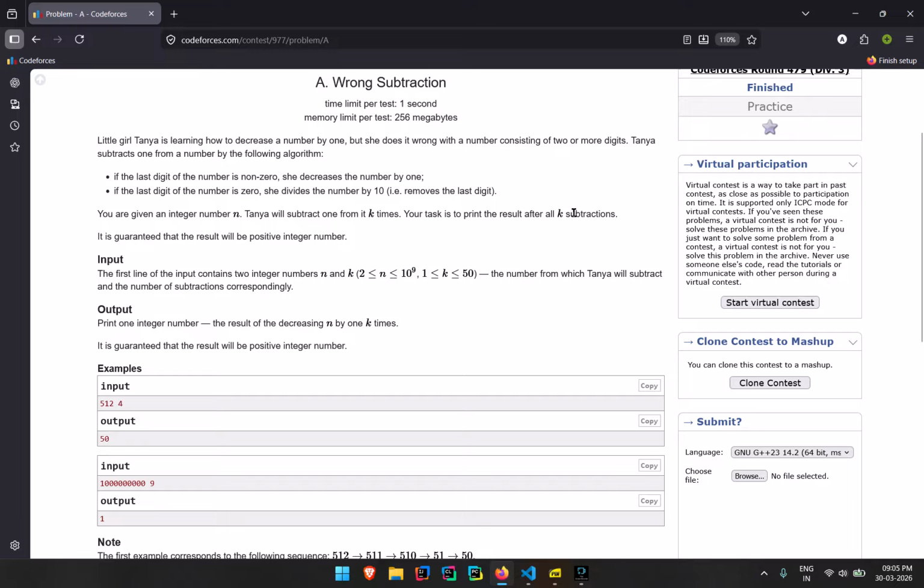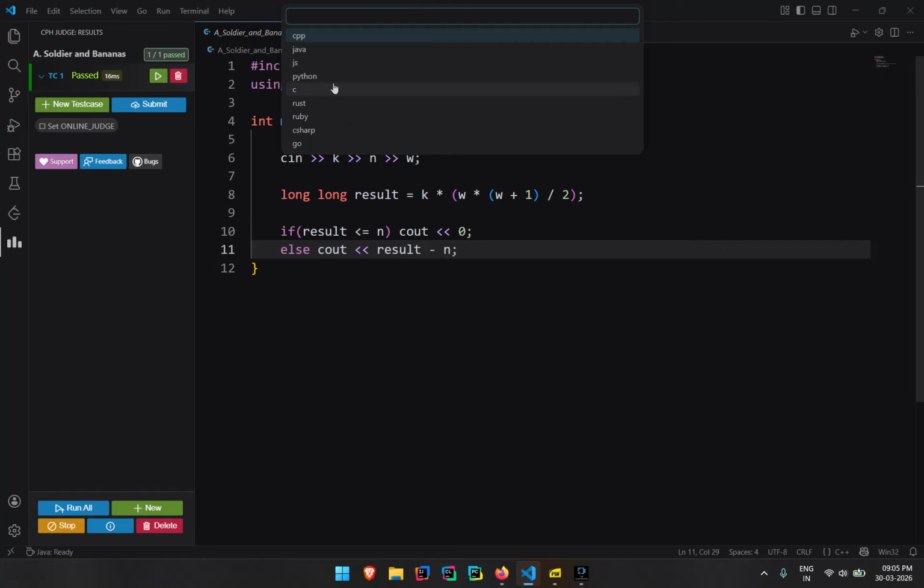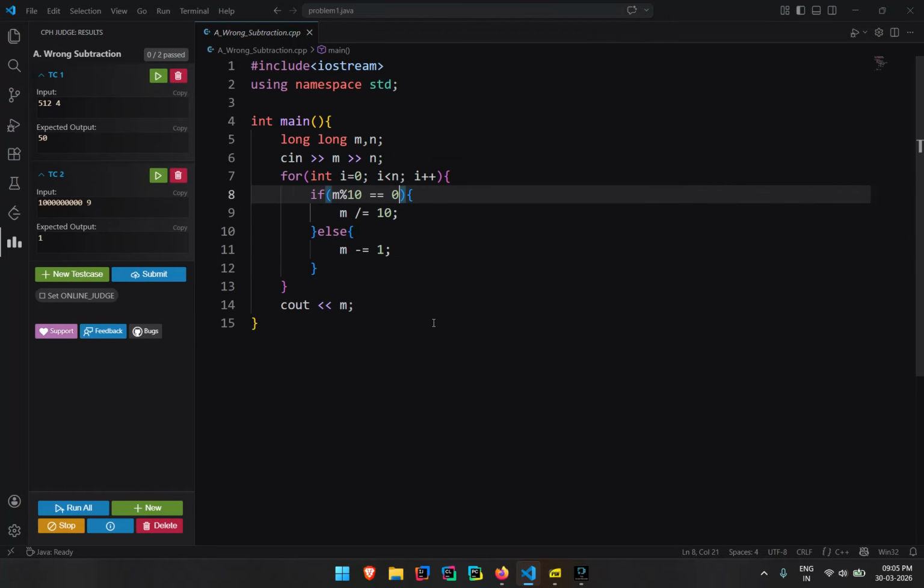So my initial approach was very simple for this question. I will just apply a for loop with if and else conditions. If m modulo 10 equals 0, then I'll just remove the last 0, and if not, I'll just subtract 1 from it and then I'll print m.